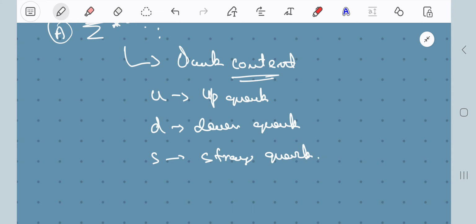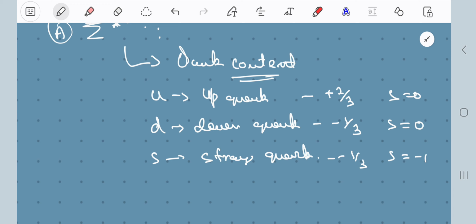Fine. The up quark has a charge of +2/3 and it has strangeness 0. The down quark has charge -1/3, it has strangeness 0, and the strange quark has charge -1/3 as well, and its strangeness number is -1. So UDS has the quark content up plus down plus strange.